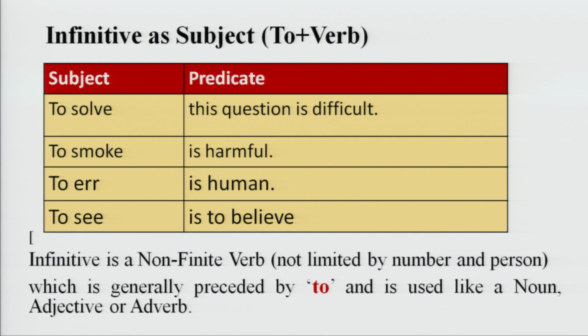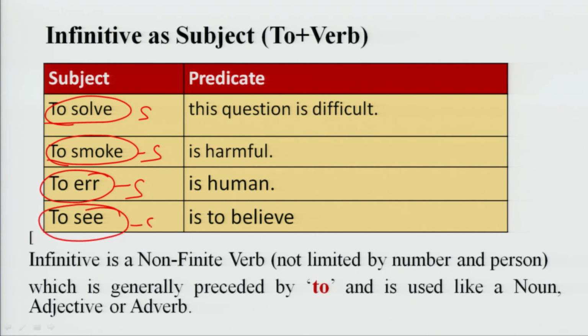What is to solve in this sentence? To solve is the subject of this sentence. What is to smoke here? To smoke is also a subject. What is to err? To err is human. To err is used as subject. What is the position of to see in this sentence? It is also used as subject. These subjects are in the form of infinitive.